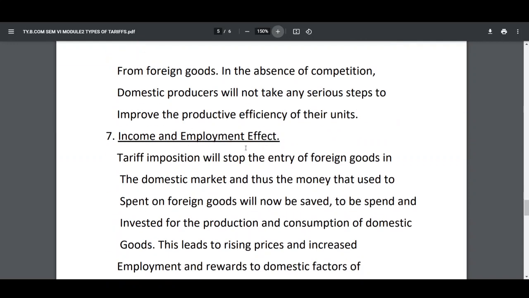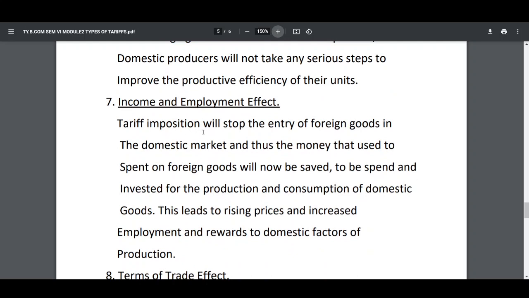Seventh one, income and employment effect. Tariff imposition will stop the entry of foreign goods in the domestic market, and thus the money that used to be spent on foreign goods will now be saved to be spent and invested for the production and consumption of domestic goods. This leads to rising prices and increased employment and increased rewards to domestic factors of production. We can say income and employment increases. That is known as income and employment effect. Income and employment of the domestic country will increase.